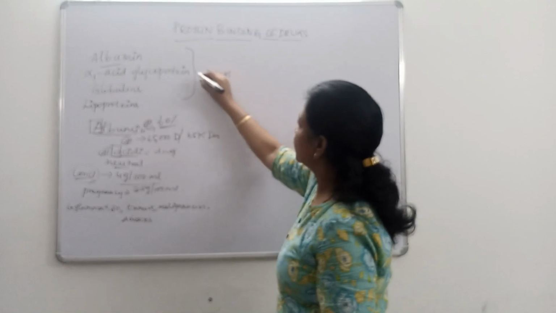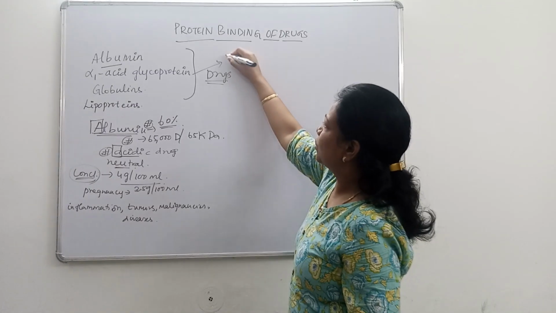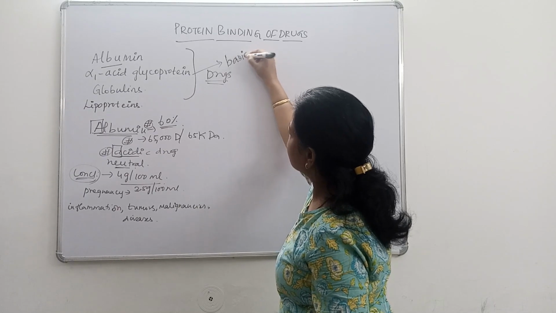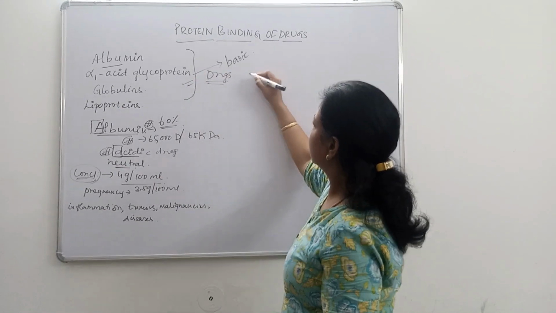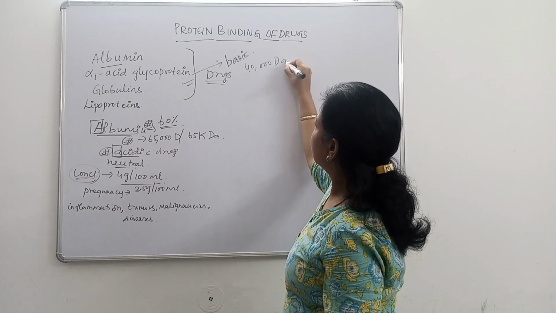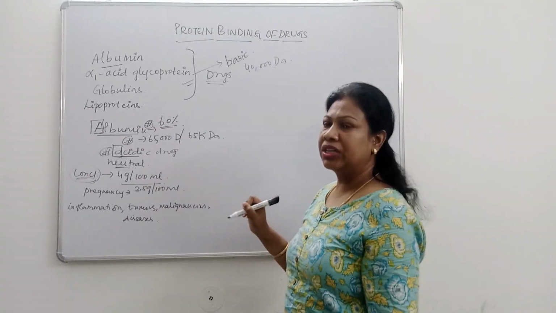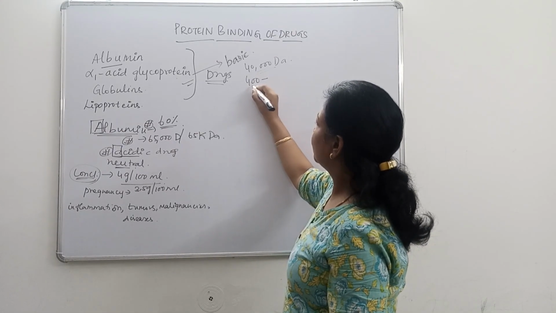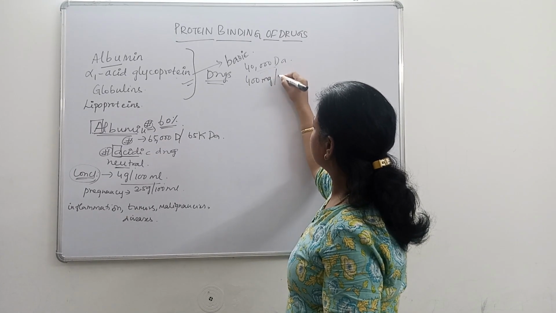Now the next important plasma protein is alpha 1 acid glycoprotein, because the basic drugs bind with this alpha 1 acid glycoprotein. Its molecular weight is about 40,000 Dalton, and its concentration in blood is about 400 milligram per 100 ml.